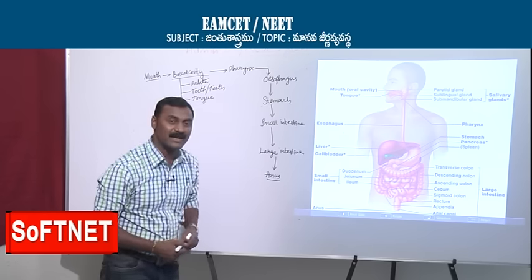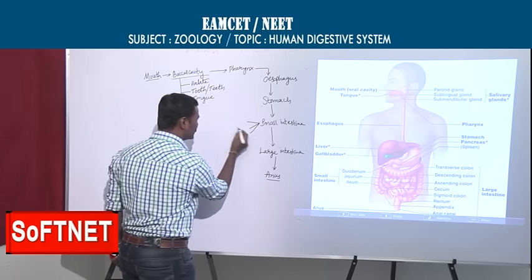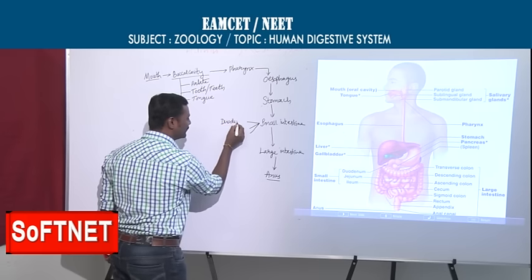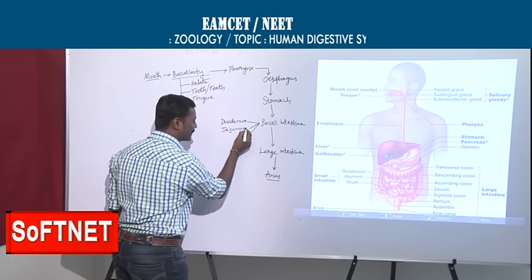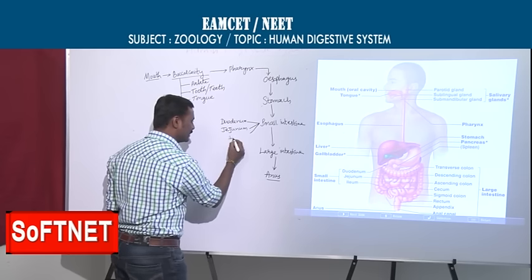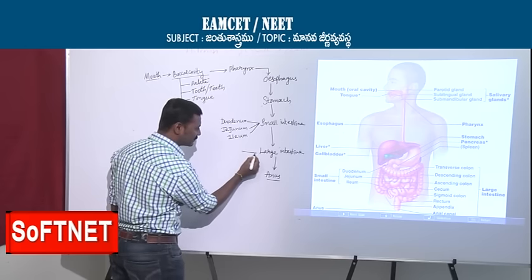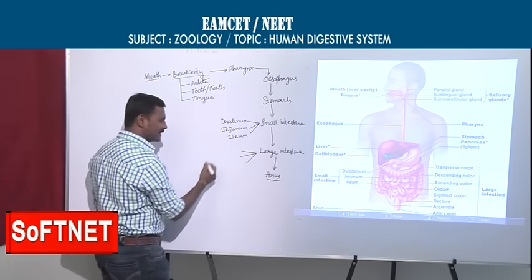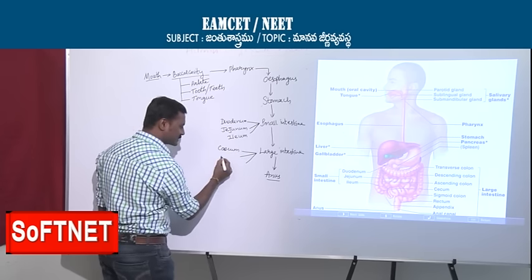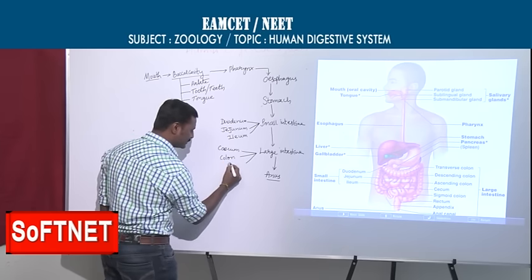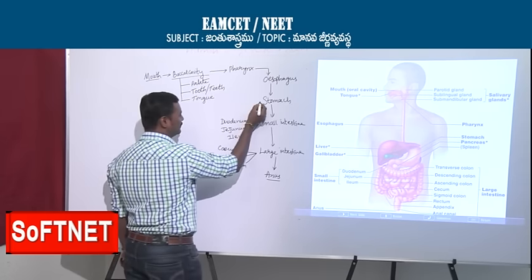What are the parts we discussed in the small intestine? Tell me serially. First one is the duodenum. The next part, jejunum. The next part, ileum. Same way, tell me in the large intestine also, what are the parts? First one is the cecum. Next, colon. Next, rectum. These are the parts.